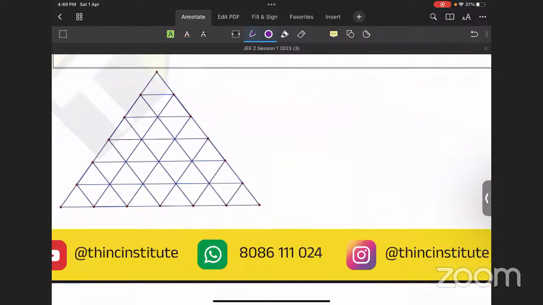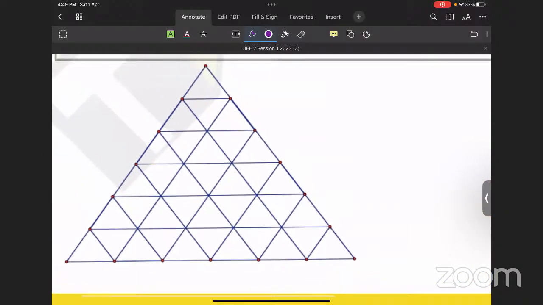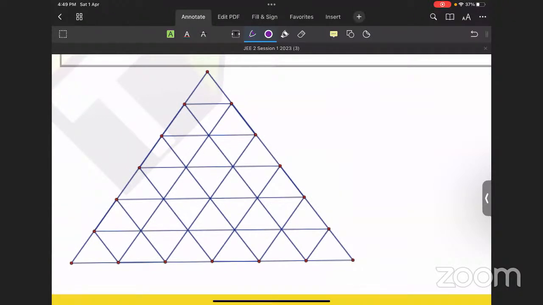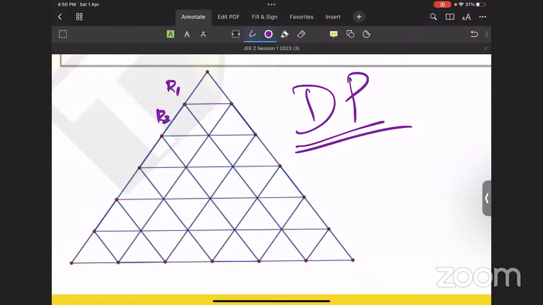Now comes the big picture. Apply the DP rule on this big picture. Here are row number 1, row number 2, row number 3, row number 4, row number 5, row number 6.